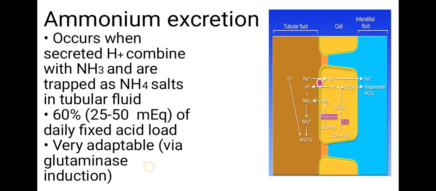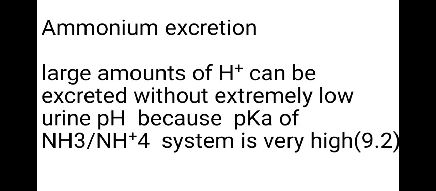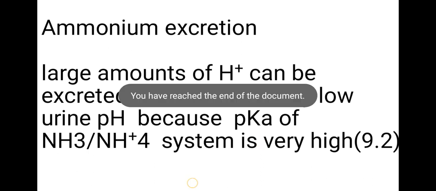Then ammonium excretion occurs when secreted H plus combines with NH3 and is trapped as NH4 salts in tubular fluid. It is 60% of the daily fixed acid load, very adaptable via glutaminase induction. With ammonium excretion, a large amount of H plus can be excreted without extremely low urine pH because the pKa of the NH3 NH4 plus system is very high, 9.2. So that's all about this acid base balance.